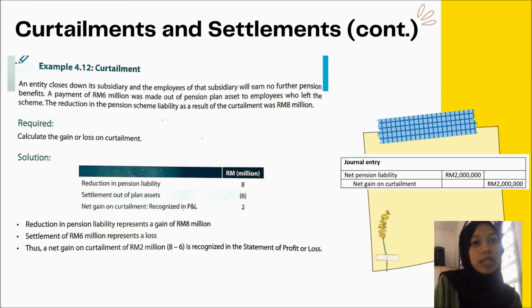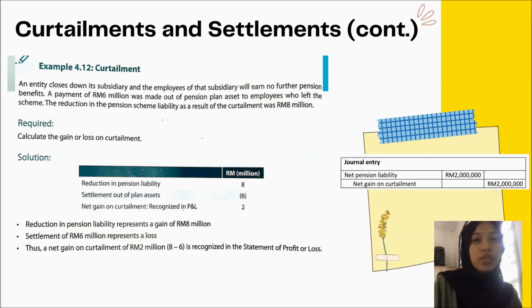So as you can see here, there is a decrease in the pension liability of 8 million ringgit. So the reduction of the pension liability will be treated as a gain. As you can see on the slide, the difference between the reduction of pension liability, 8 million ringgit, and the settlement of the plan asset, 6 million ringgit, will be treated as the net gain on the curtailment, which is 2 million ringgit.